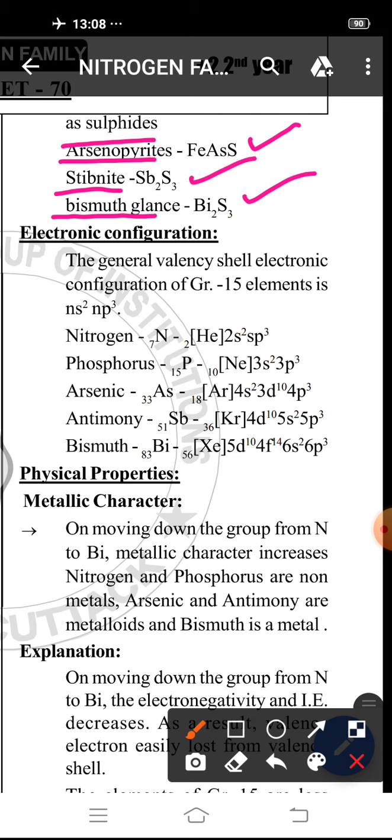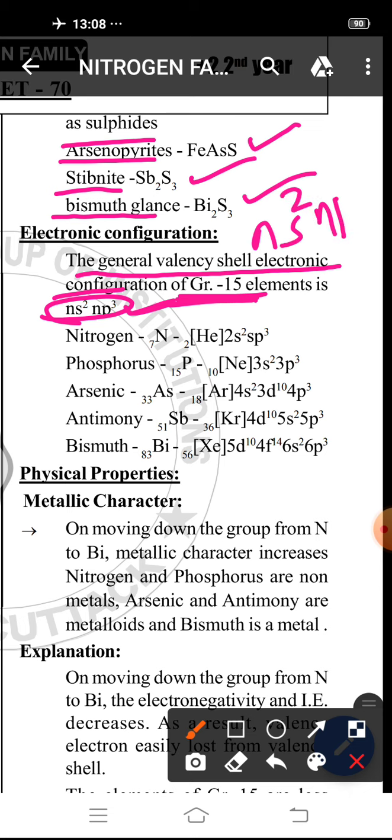Then comes their electronic configuration. The general valence shell electronic configuration of group 15 elements is ns2np3. That means all the members of this family have the general configuration ns2np3.